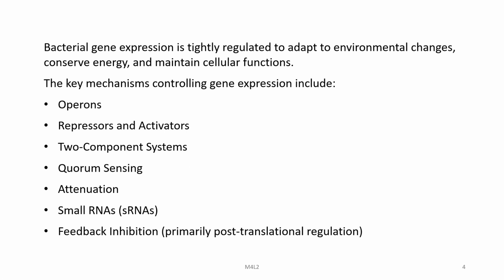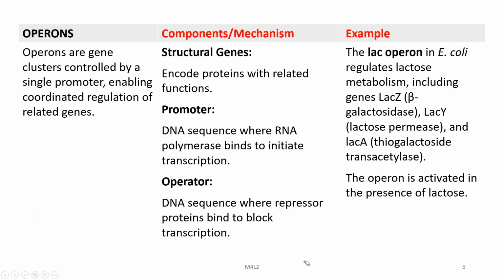The key mechanisms controlling gene expression include: number one, operons, repressors and activators; then the two component system; then quorum sensing, attenuation and small RNAs; and feedback inhibition, primarily post-translational regulation. We will be studying some of these in detail in this lecture.